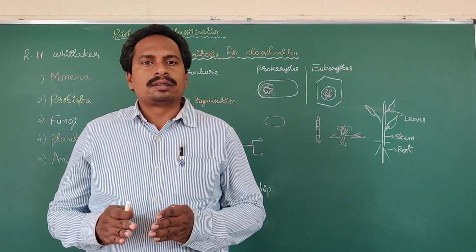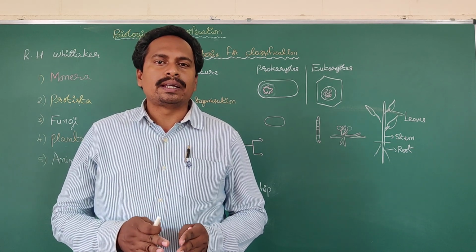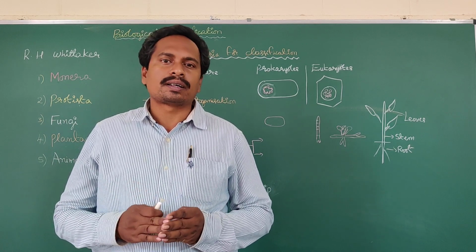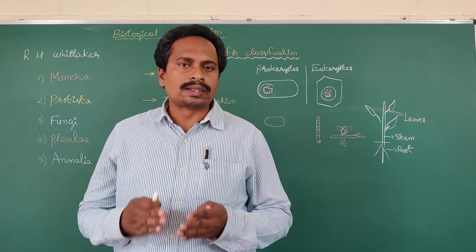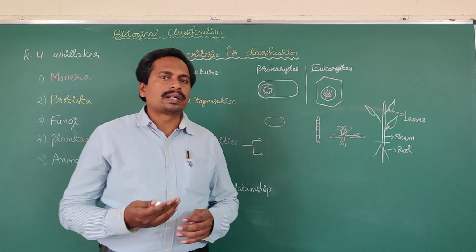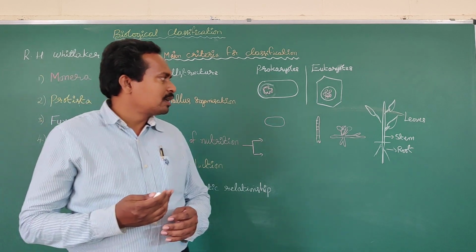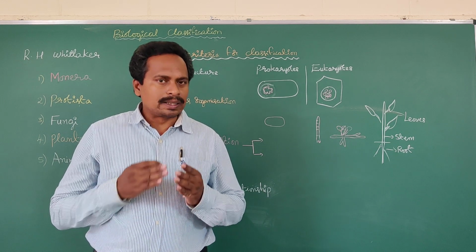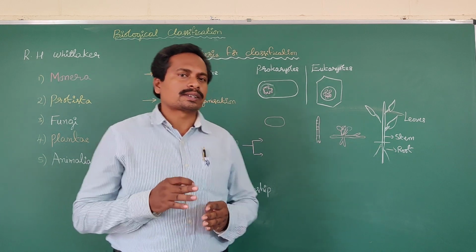Bacteria, amoeba, euglena and paramecium reproduce asexually by binary fission. Generally, binary fission takes place in unicellular organisms. Yeast reproduces through the budding method. Rhizopus reproduces asexually by spore formation. So reproduction also varies depending upon types of organisms. Some organisms reproduce only asexually, some reproduce only sexually, and some reproduce both asexually and sexually.